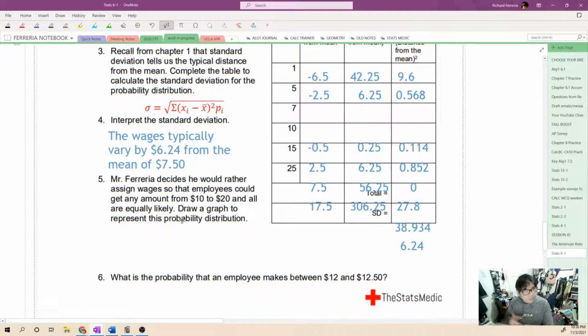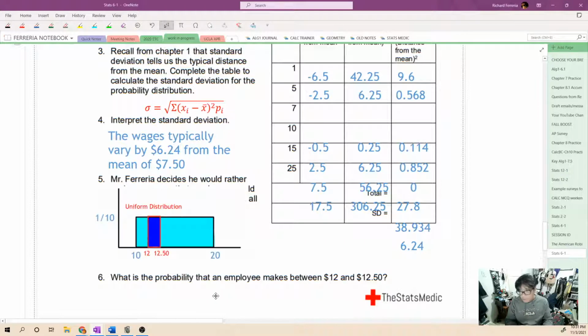Okay, so let's look at the next one. Mr. Ferreria decides that he would rather assign wages so that employees could get any amount between $10 and $20. Now, any amount really means any amount, whether that's $11 or $11.1 or $11.125. Any amount in between there, and all amounts are equally likely. So what is that going to look like? Well, that's going to be a uniform distribution.